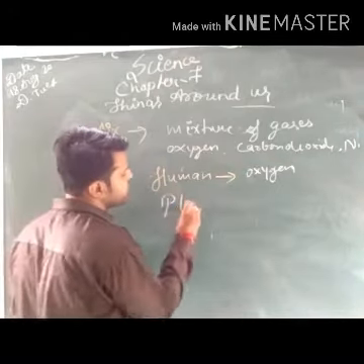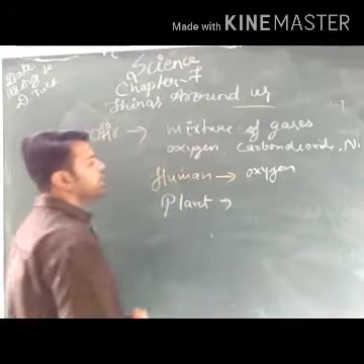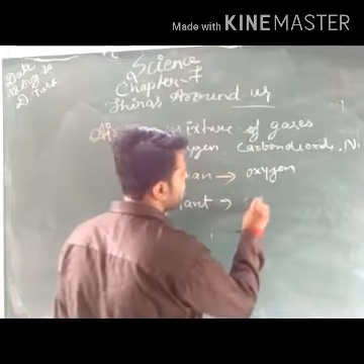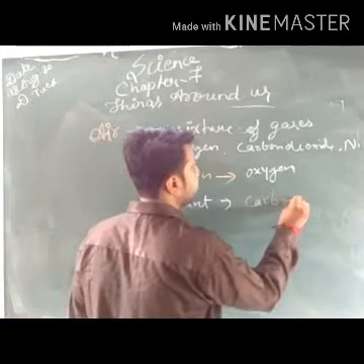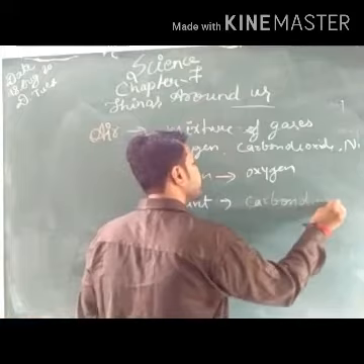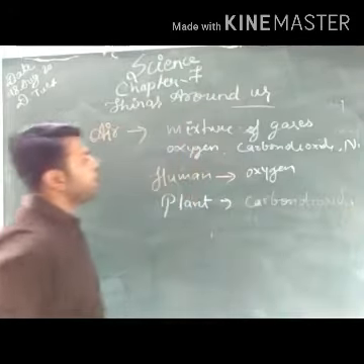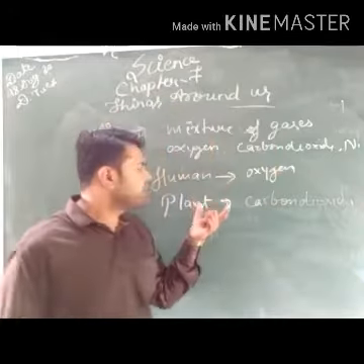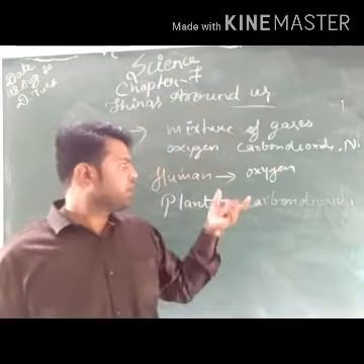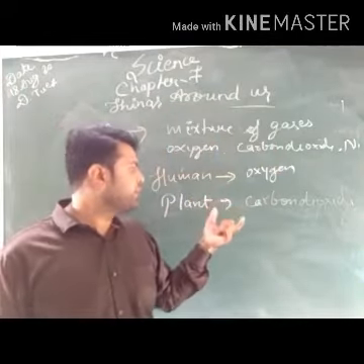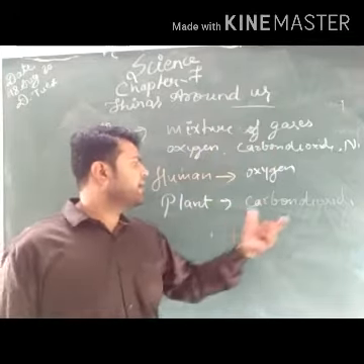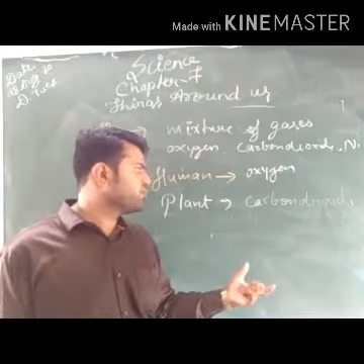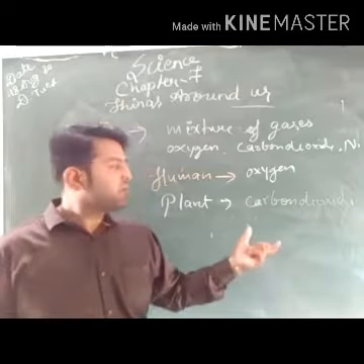And what does the plant need for photosynthesis? Plants need carbon dioxide for their food. So in this way, the gases are responsible. If there is no oxygen, humans and many other organisms will not be able to breathe and may die. Whereas plants need carbon dioxide for the preparation of their food. If there is no carbon dioxide, we may not survive.